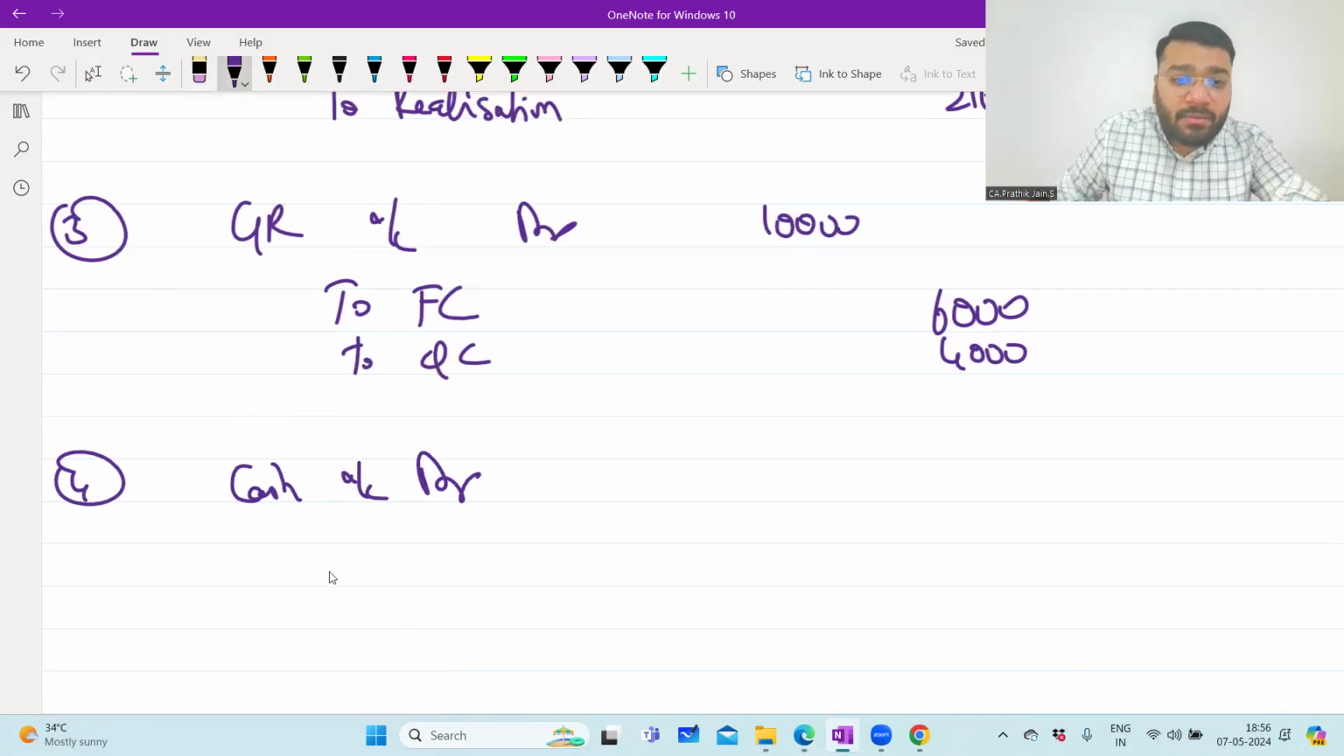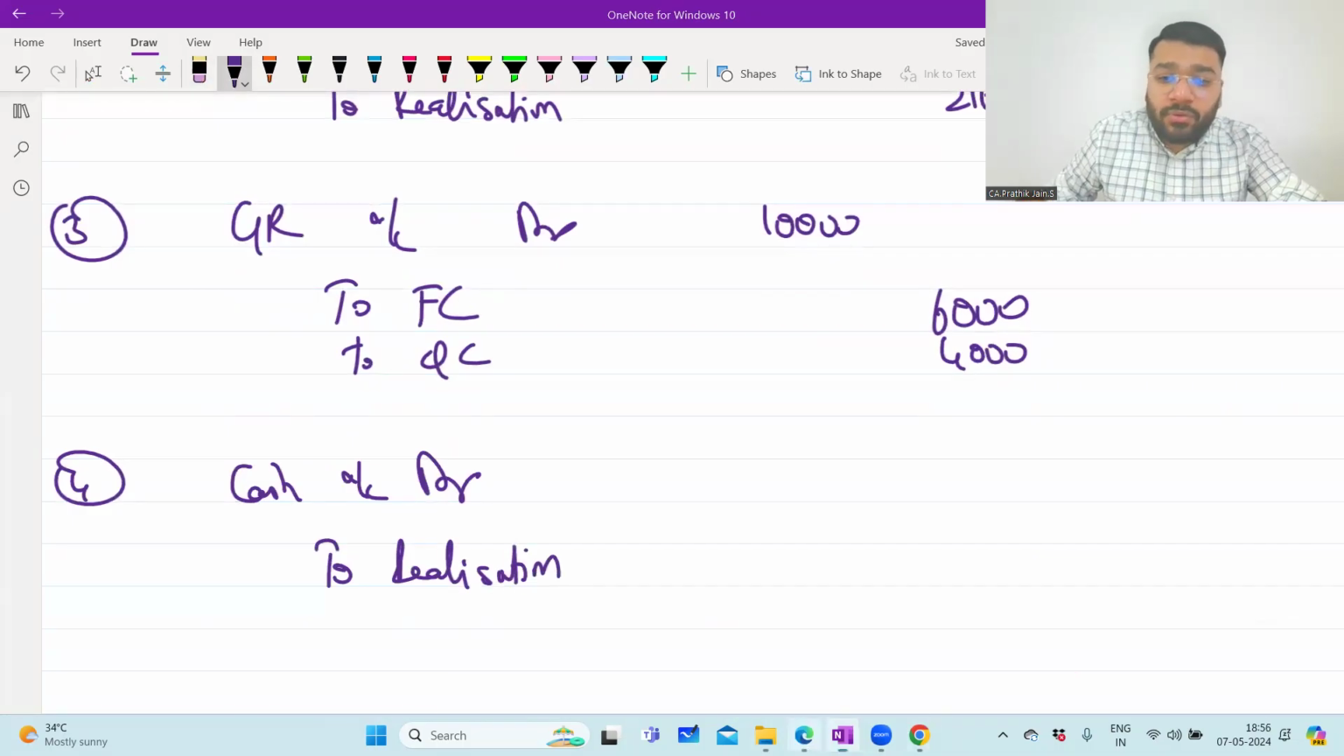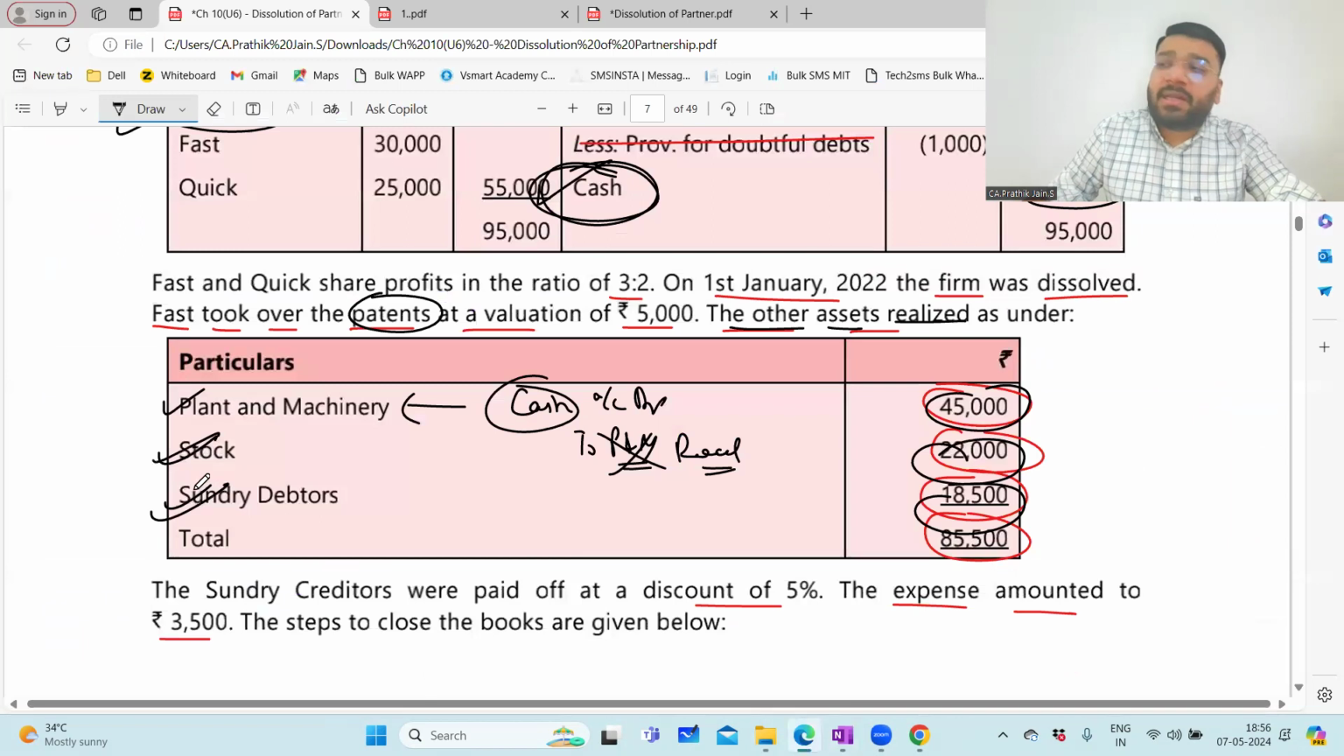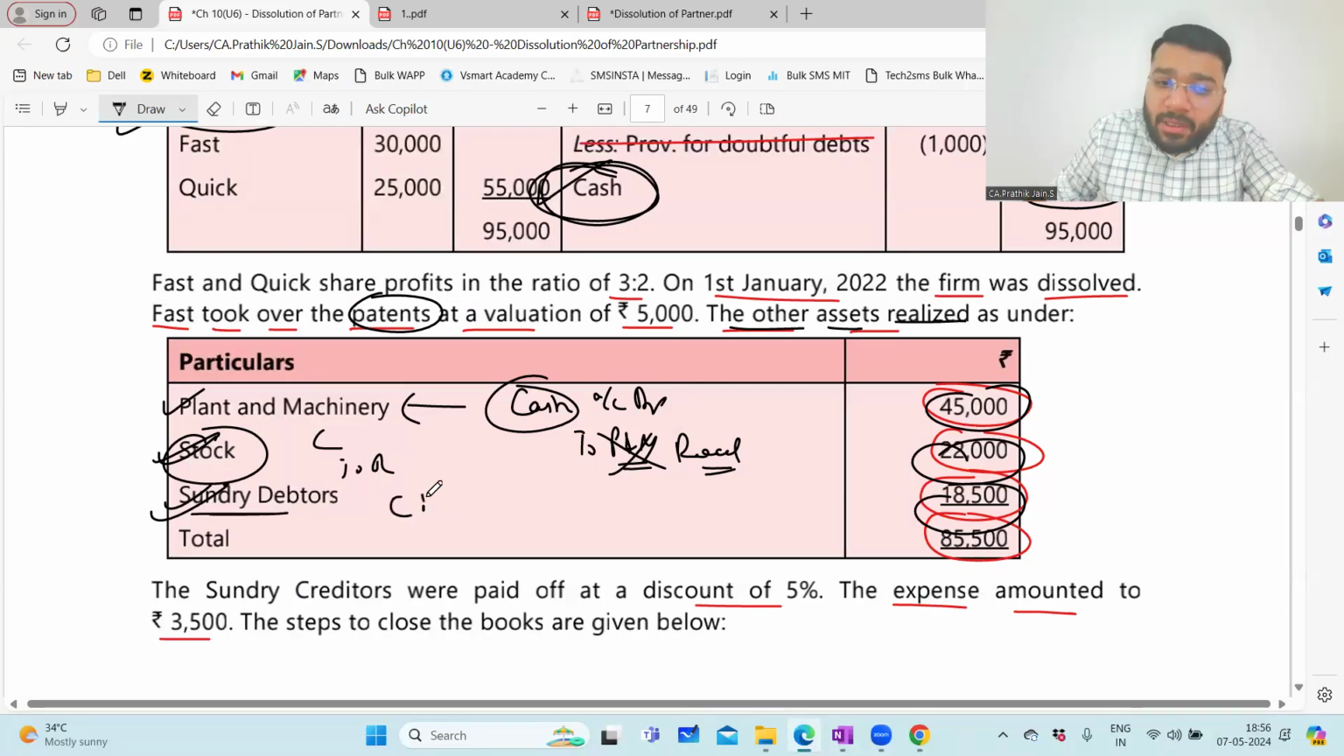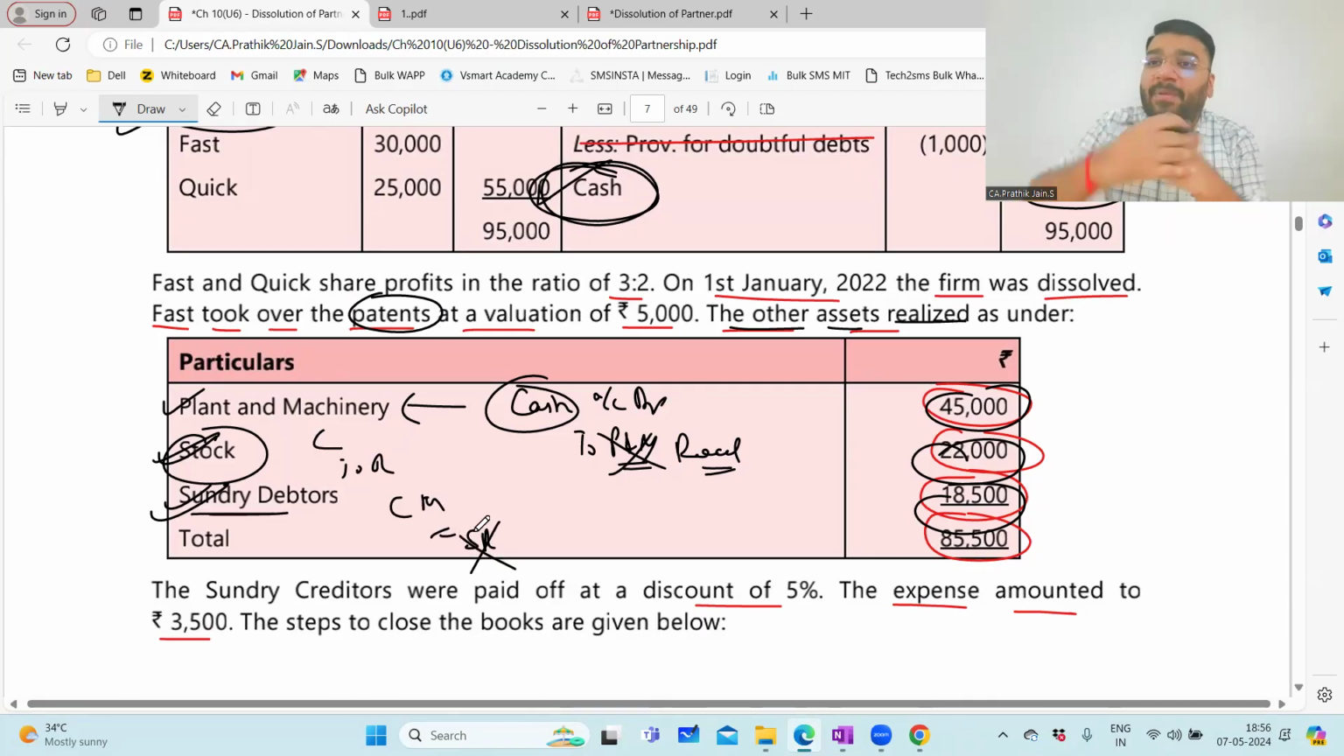Cash account debit to realization account. Now, if you take the entry for stock, or the entry for debtors, everything is the same. For stock, again, cash to realization. For debtors, debit what comes in, cash. And who is giving the money? Credit the giver. Sundry debtor is the giver. But I cannot put sundry debtors because I've wrapped it with the wrapper of realization account. So again, cash to realization.